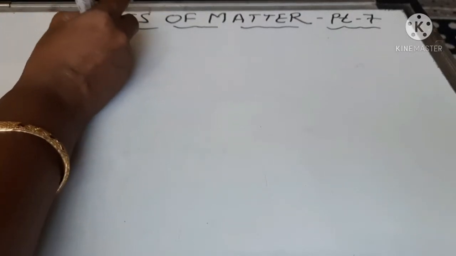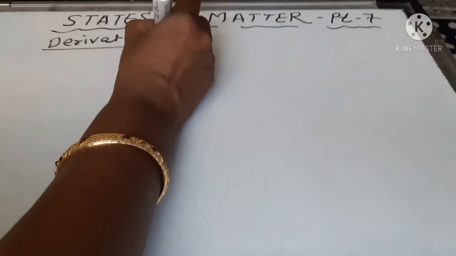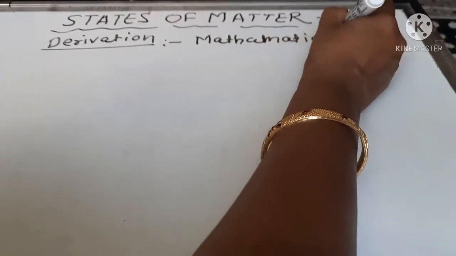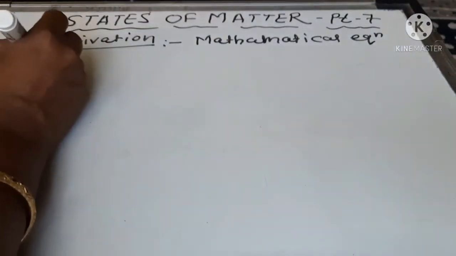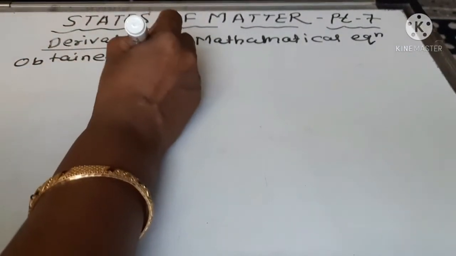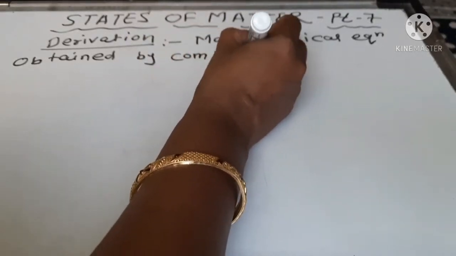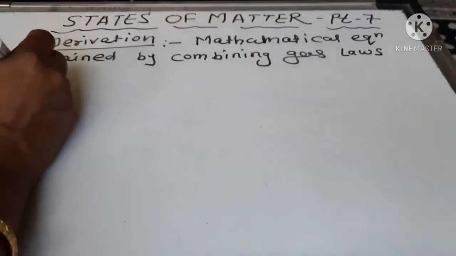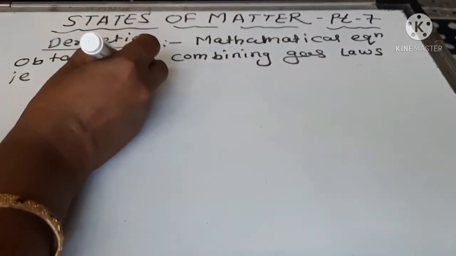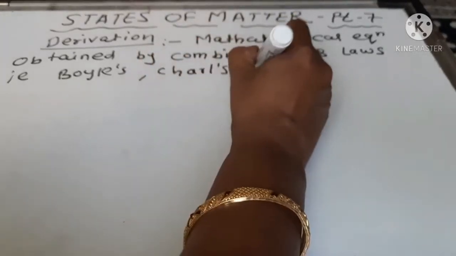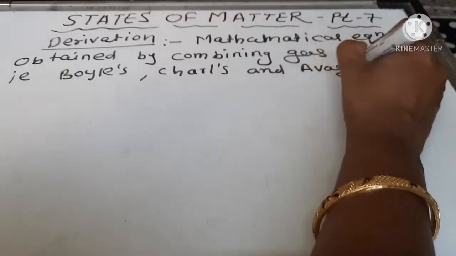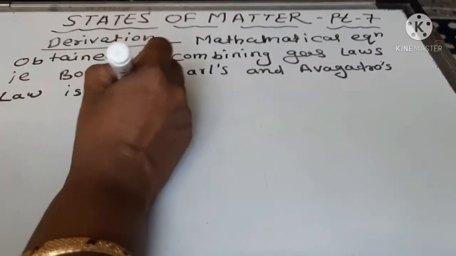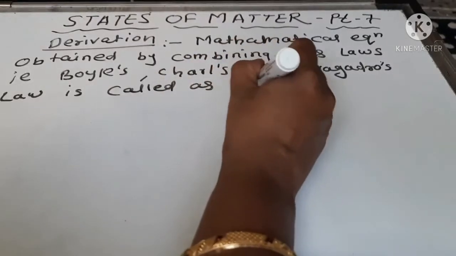Derivation. The mathematical equation obtained by combining gas laws, that is Boyle's, Charles' and Avogadro's, is called the ideal gas equation.